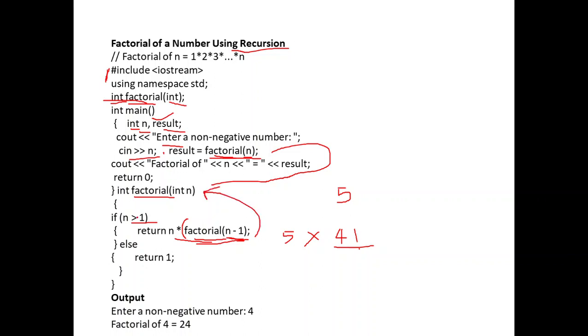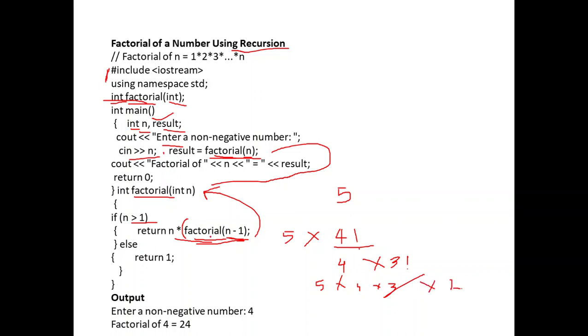Here 4 is greater than 1. It's true. Therefore we will write it as 4 into, in the next step, 4 into 3 factorial. And in the next step what will happen? 3 factorial will be 3 into 2 factorial. And likewise 5 into 4 into 3 into 2. And what will happen?